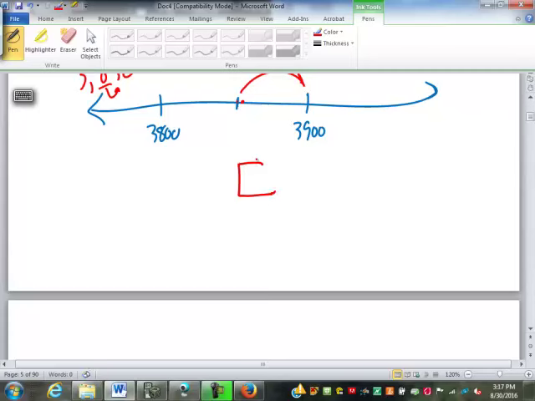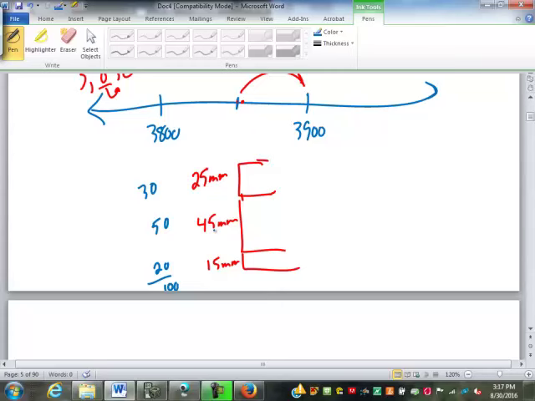Like, let's say you have some dimensions like this, where this is 25 millimeters, this is 45 millimeters, it's 15 millimeters, and you need to round everything to the nearest 10 millimeters. Well, these would all round up. This would be 30, 50, and 20. If you had to add those together, you've got 100 millimeters here, where your real total was only 85. You've drastically changed it. That's a huge difference, yes.